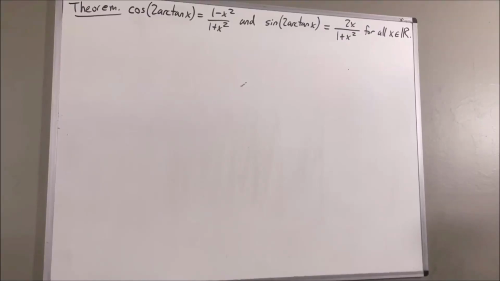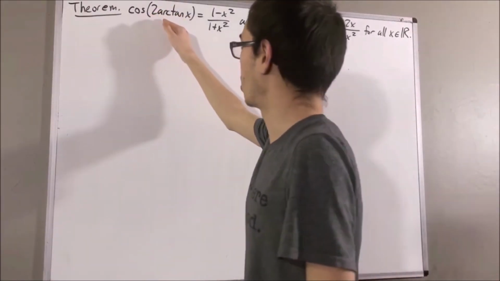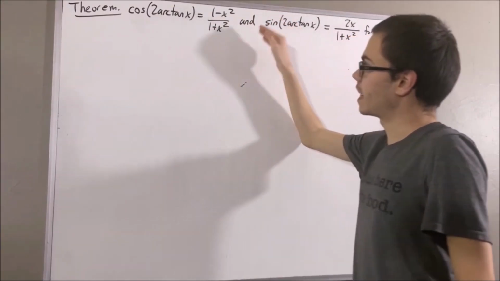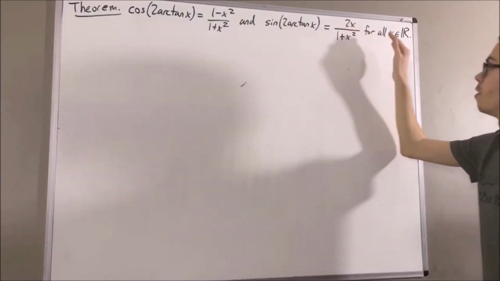Hello! In this video, we are going to prove the following theorem. The cosine of 2 arctangent x is equal to 1 minus x squared over 1 plus x squared, and the sine of 2 arctangent x is equal to 2x over 1 plus x squared, for all real numbers x.